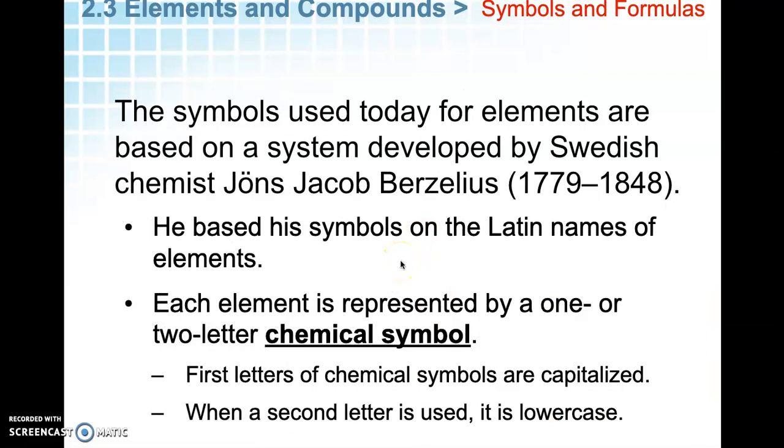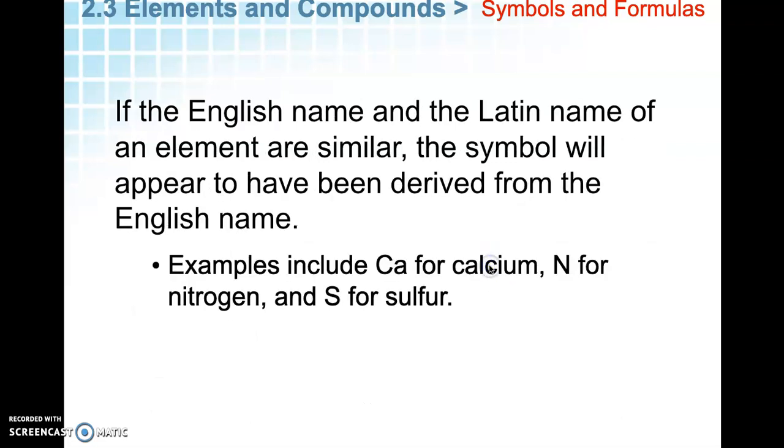Today, the symbols are based on a system developed by, I always butcher this guy's name, Berzelius. And he based his symbols on Latin names, and from that, he came up with chemical symbols. First letters of chemical symbols are capitalized, while the second letter is lowercase. And those are the symbols that we see on the periodic table today.